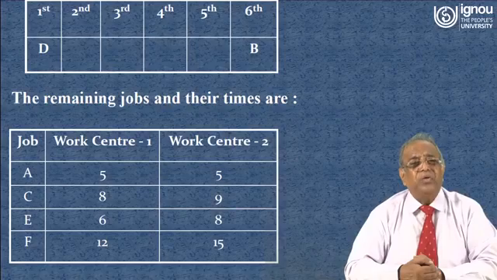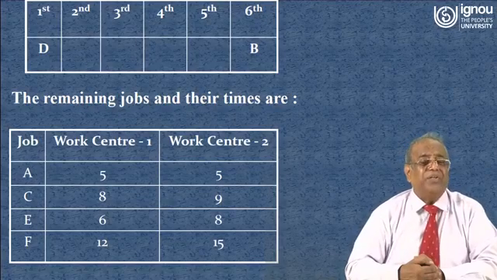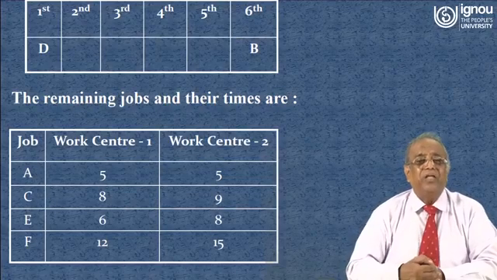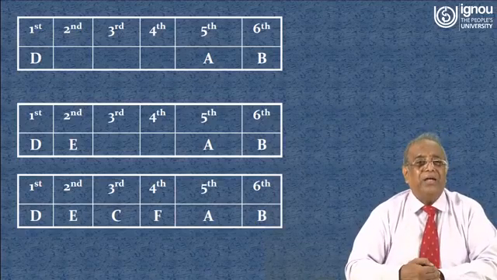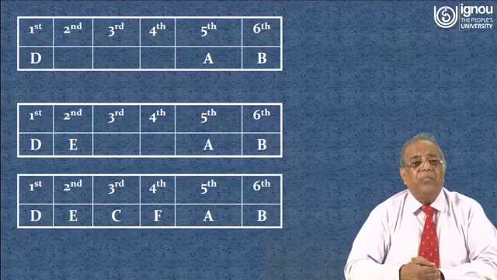Next is E. The minimum time for E is 6, but that is at work center 1, so E you have to place at second position. Once E is placed at second position, in the same way we can place the remaining two jobs, C and F. The minimum time for C is at work center 1, so C will be placed after E, that is on third position, and F we place in the remaining position, that is fourth.